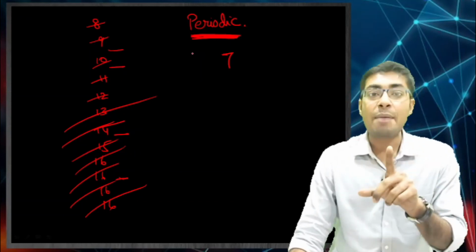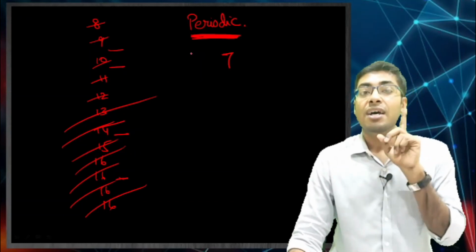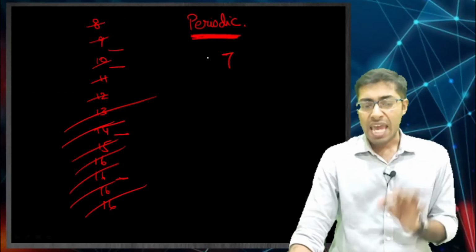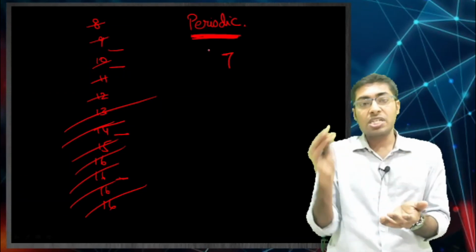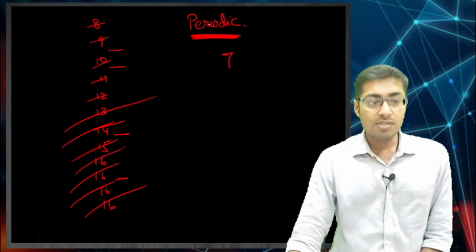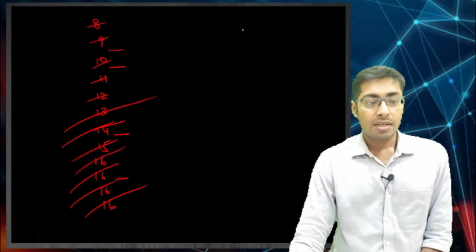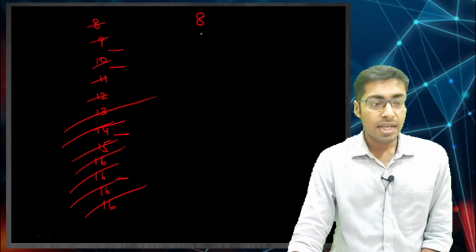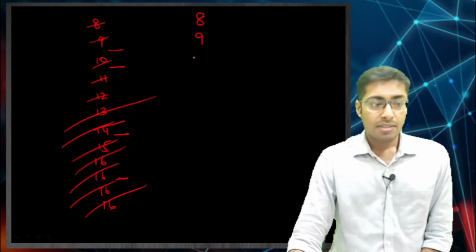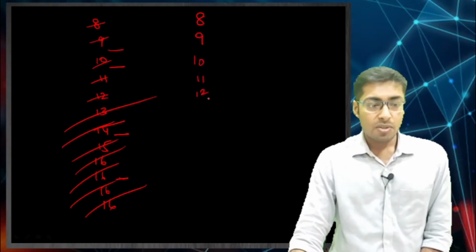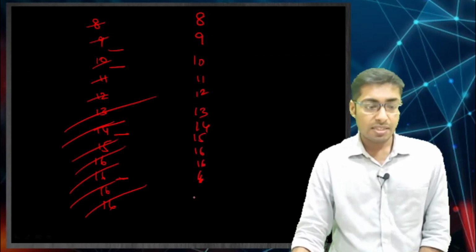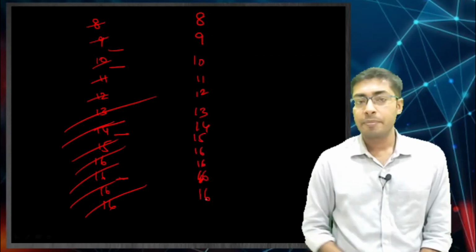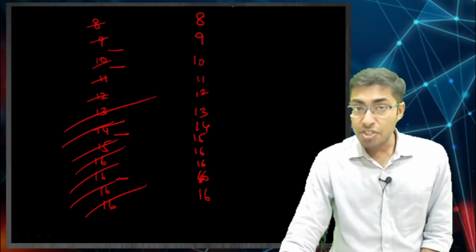Now remember what happens in perpetual. Perpetual means every time you make a sale, you keep on counting what my COGS is and what my inventory is. This is what happens in perpetual. Say the costs are 8, 9, 10, 11, 12, 13, 14, 15, 16, 16, 16, 16. Okay, now you are doing perpetual.